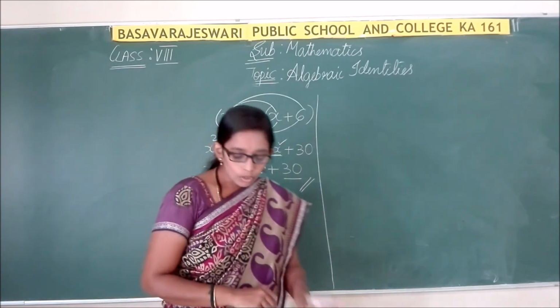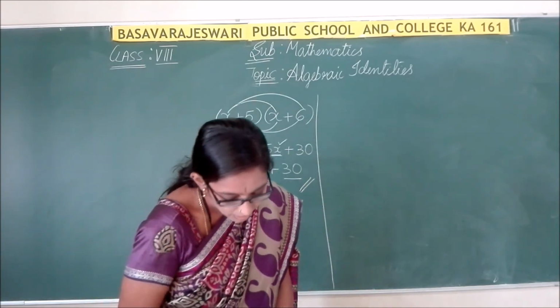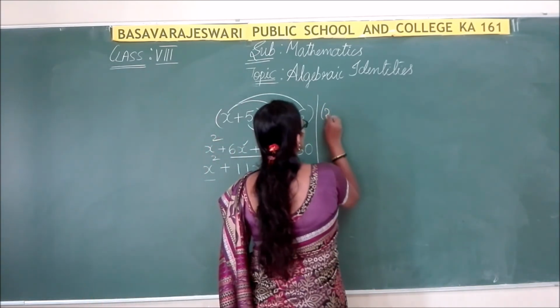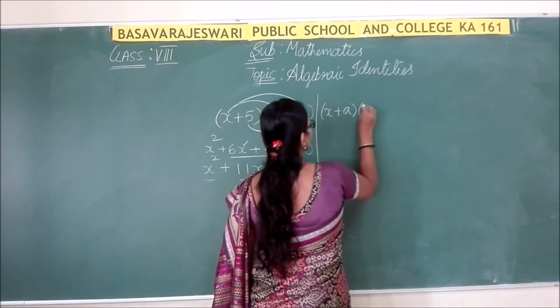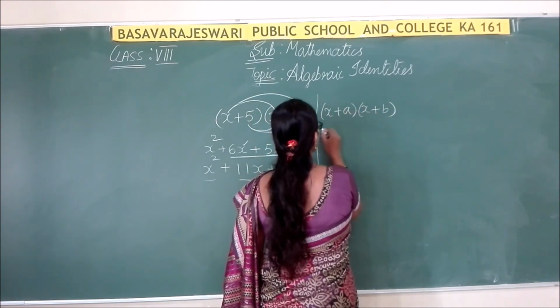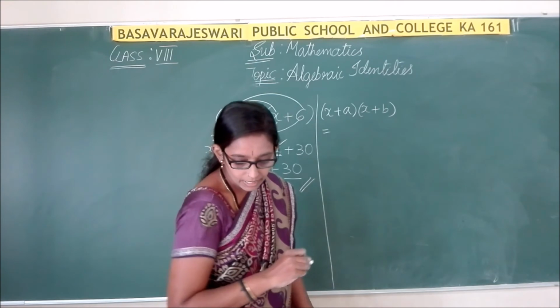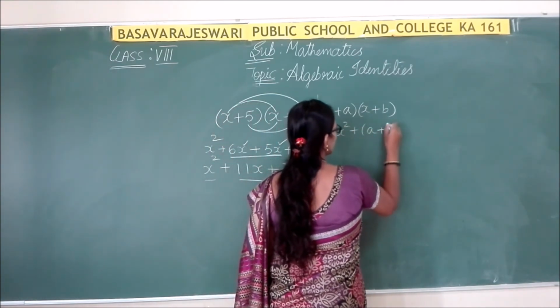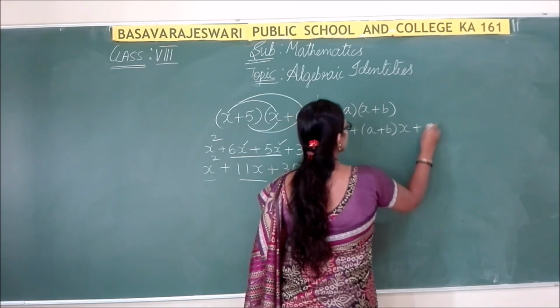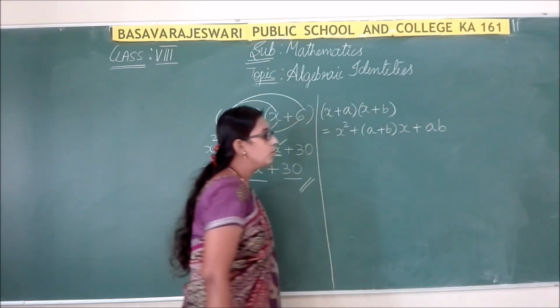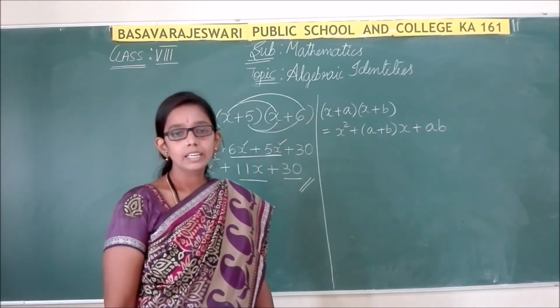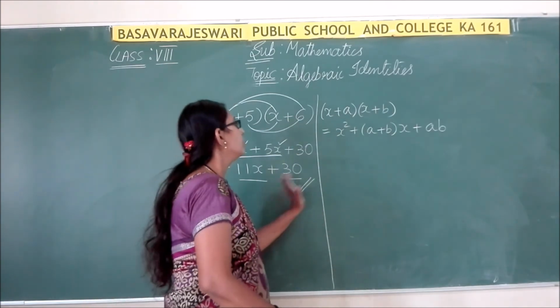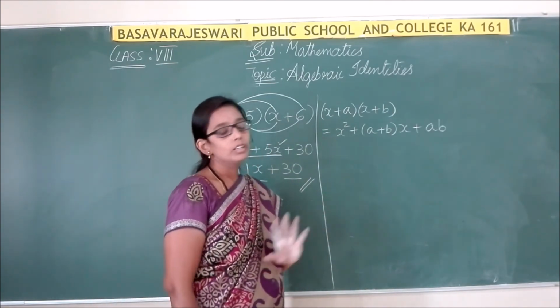So now let us solve the same problem with the identity, that is (x + a)(x + b) is equal to x square plus (a + b) into x plus ab. So let us solve by substituting the values in the identity and check whether we are going to get the same answer or not.